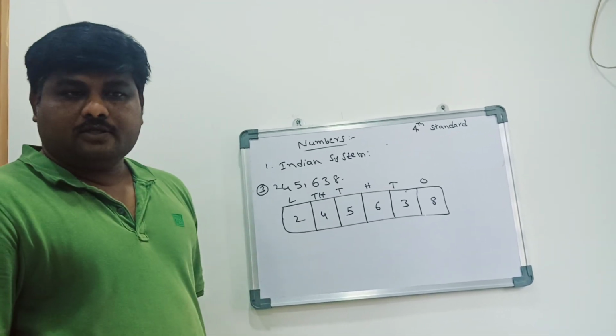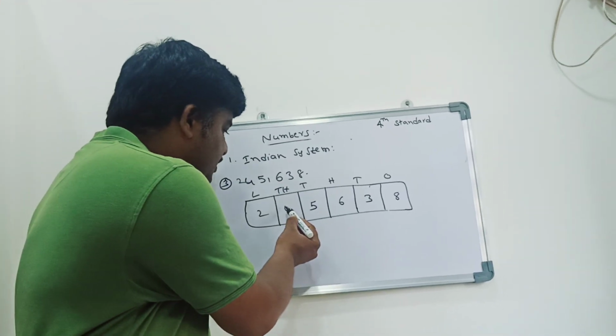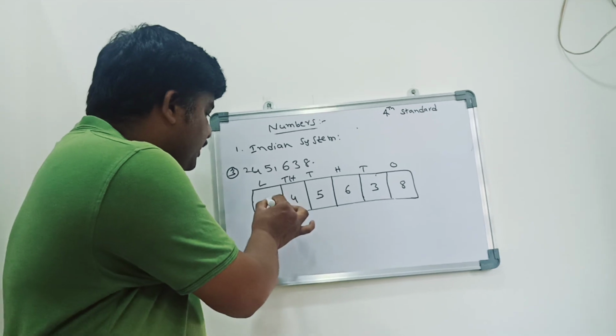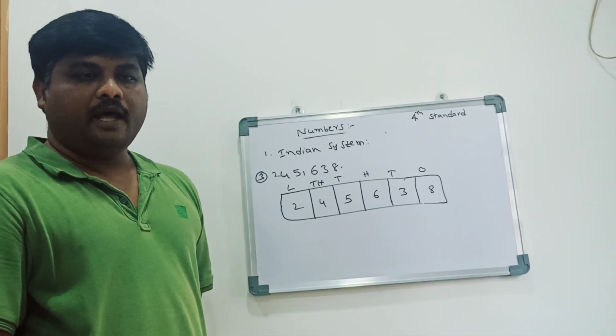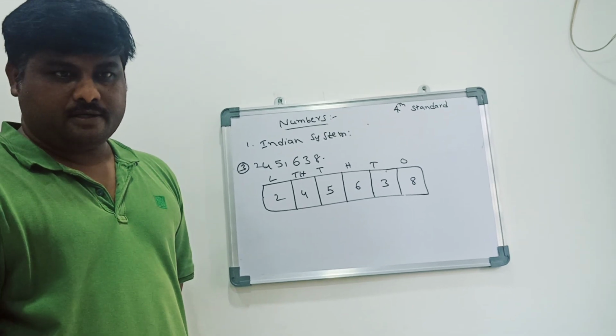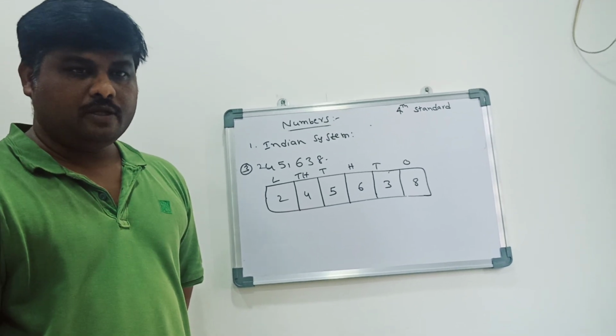10,000. Good. So the place value of 4 is 10,000. What is the place value of 2 here? Lakhs. What is the place value of 6 here? Hundreds. This is what we have to learn.